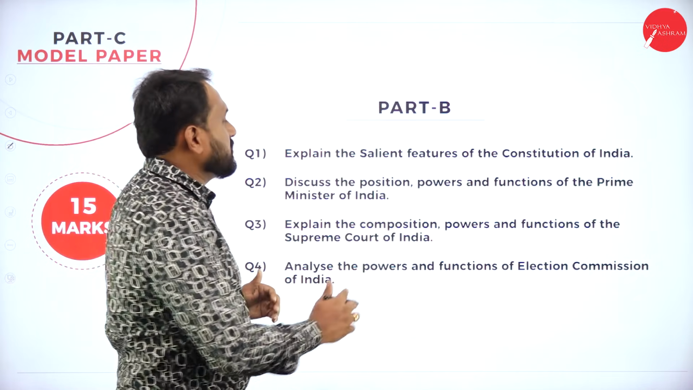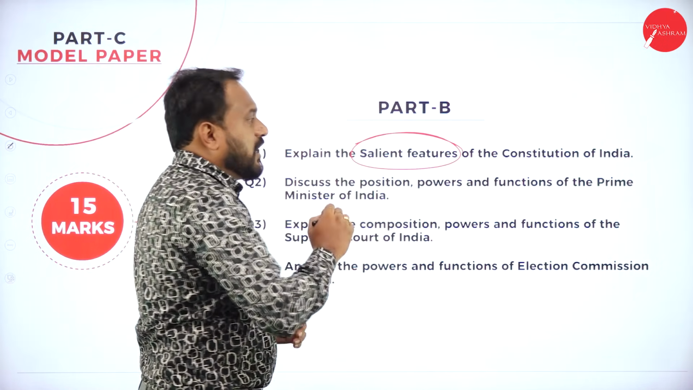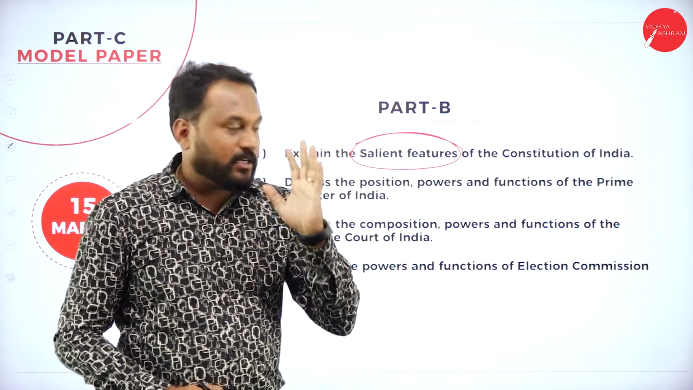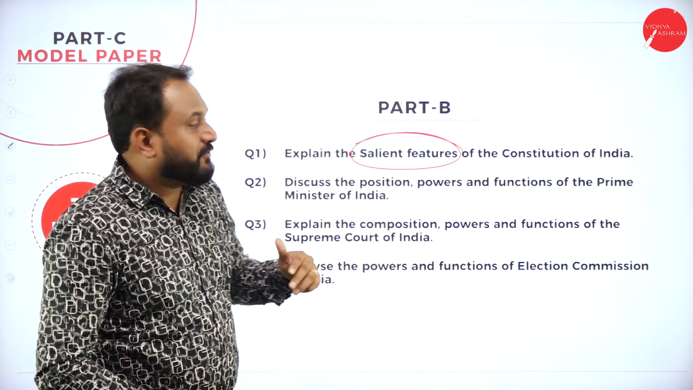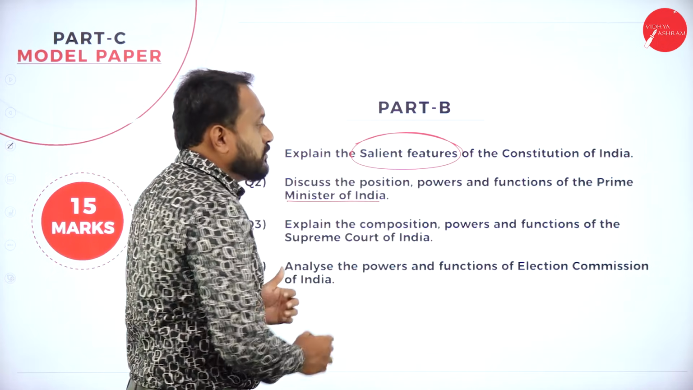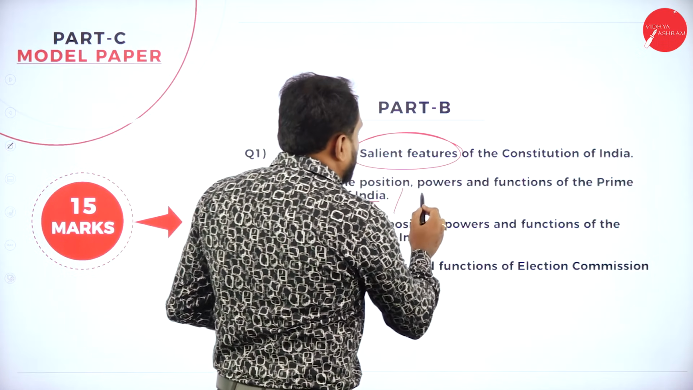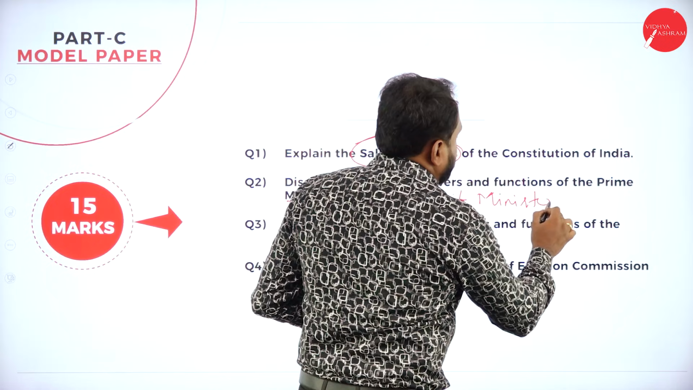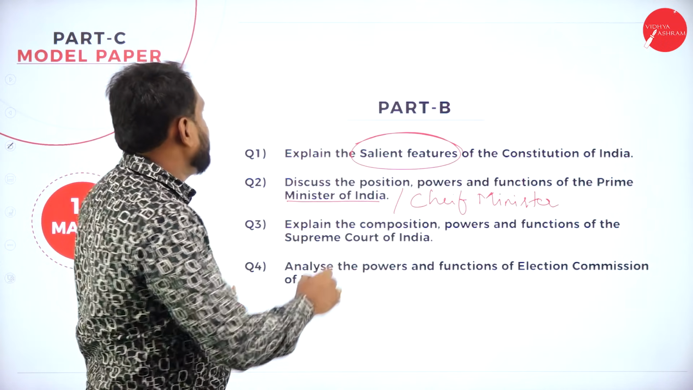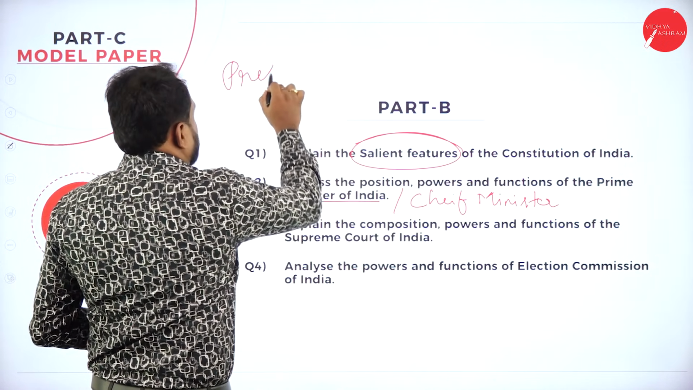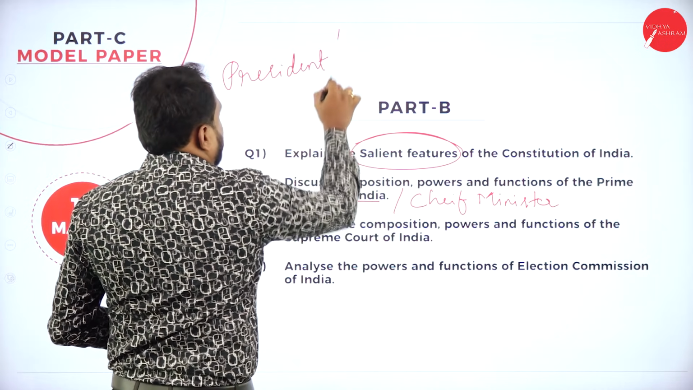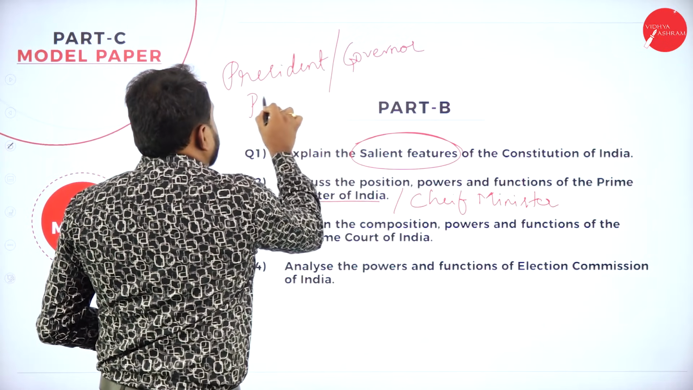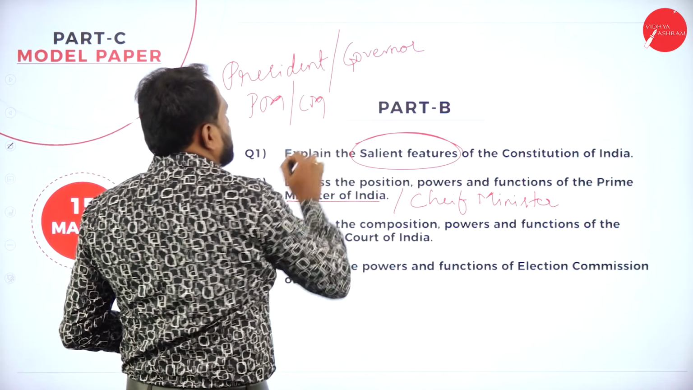Explain the salient features of the Constitution of India. Salient features of the Constitution of India is a sure question in the examination of 2021. Discuss the position, power and functions of the Prime Minister of India. You may also get a question on Chief Minister. Whenever you get President, you should always prepare even for Governor. When you get Prime Minister, prepare for Chief Minister.